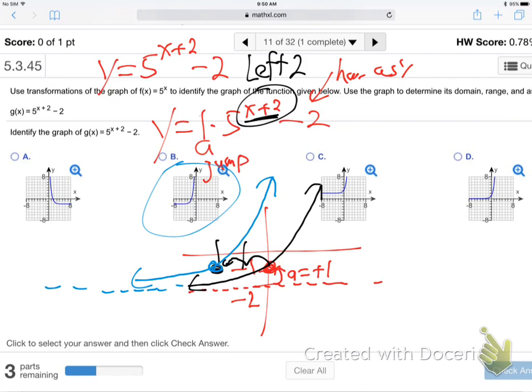Are we good? Are you liking these? No? Not the worst. Questions I can answer? All good? All right.